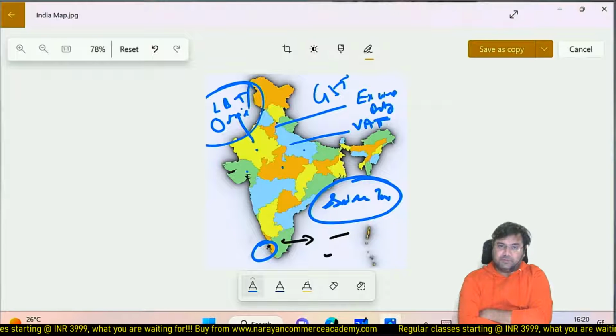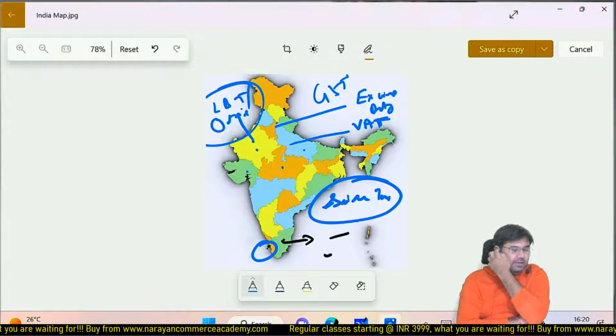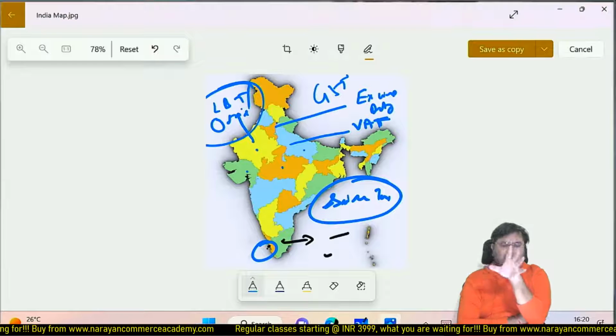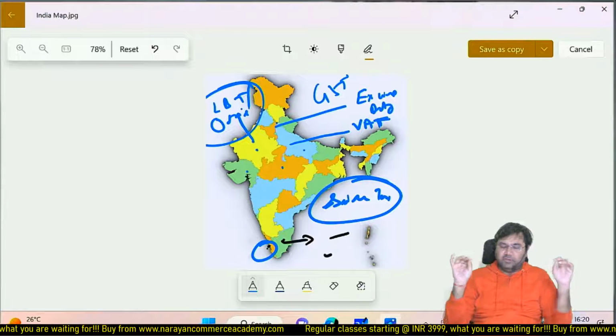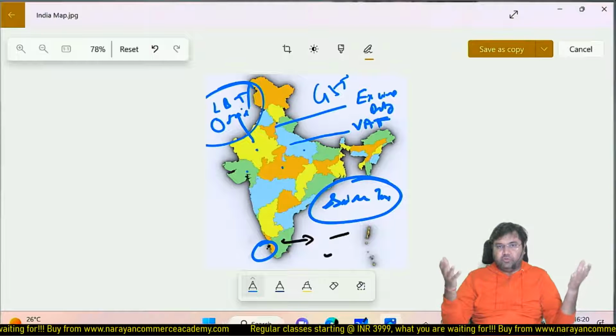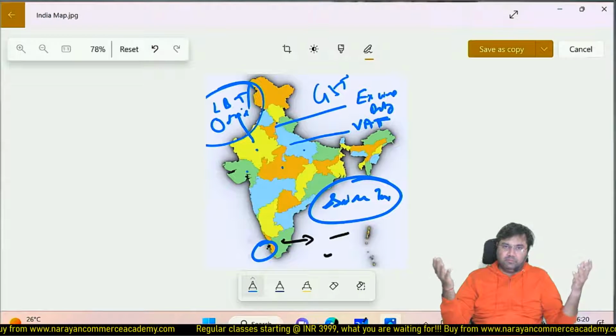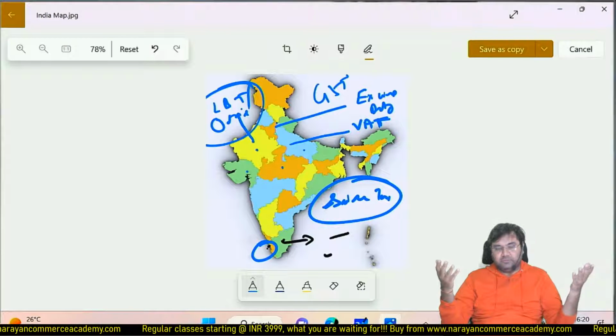If suppose you are a businessman, when you would like to set up a factory, any type of factory, a manufacturing facility, let's say you would like to invest 100 crore in manufacturing, what is going to be the criteria to select any particular location? What are you going to see? Give me a simple answer. Suppose you are a big businessman or businesswoman and you would like to invest 100 crore for setting up a manufacturing facility.